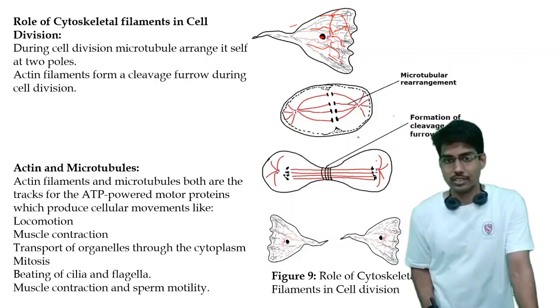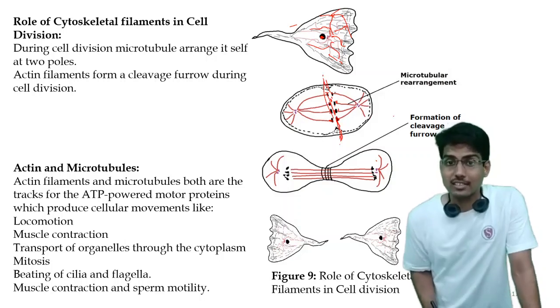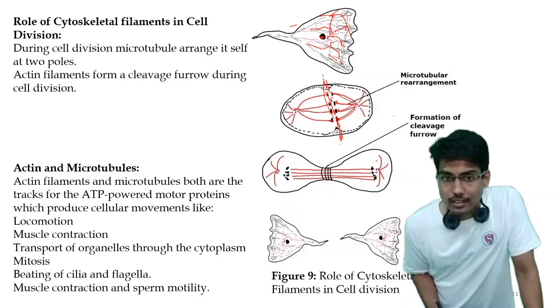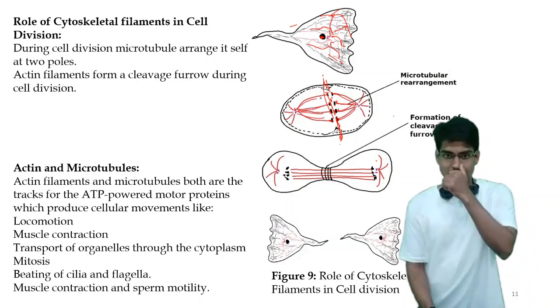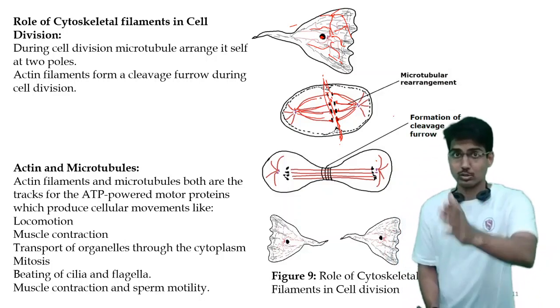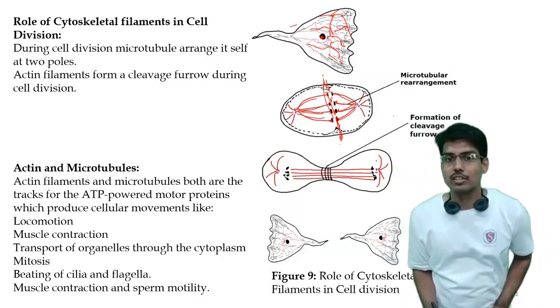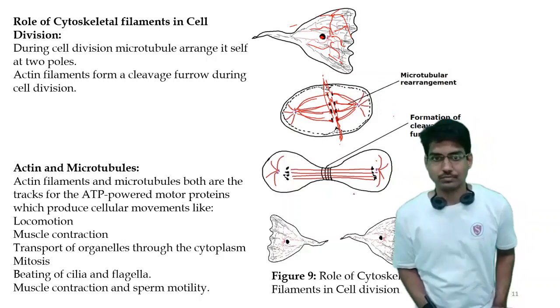The DNA gets separated into two parts, and that division of the DNA into two equal parts occurs with the help of these microtubules. When the DNA divides in two parts, at the same time these microtubules also get divided along with the centrosome, and it distributes the DNA equally in two cells.